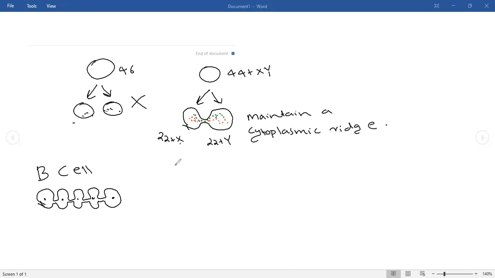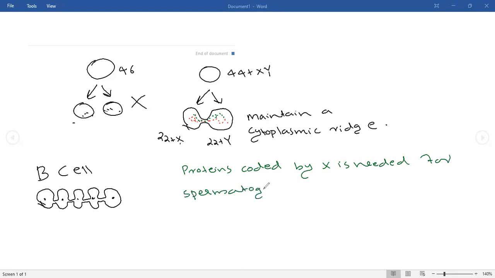So mainly proteins coded by X are needed for spermatogenesis, for sperm production. I don't think that Y is required. The X chromosome contains the genetic information for the protein which is required for the production of sperm.